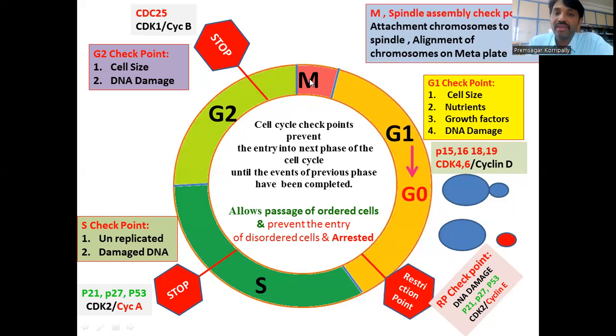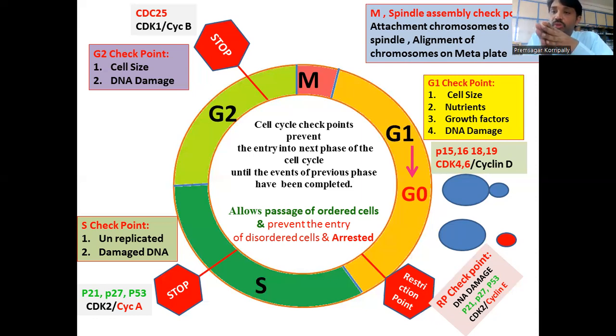Once the cell enters into the M phase, the most important thing is that duplicated chromosomes are distributed equally to the daughter cells. That has to happen. Whenever all the duplicated chromosomes are aligned in the center of the cell, that is called the metaphase plate, then these chromosomes bind to the mitotic spindle and share the chromosomes equally.